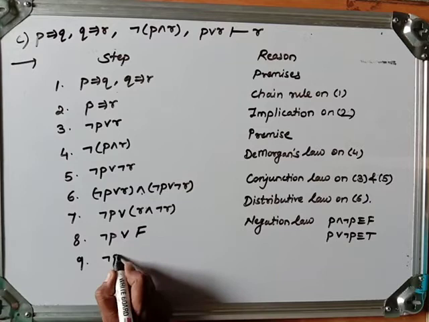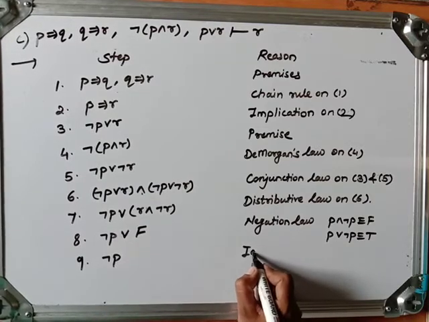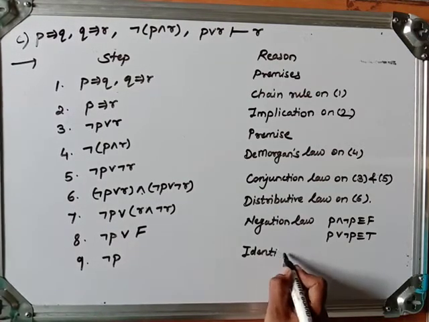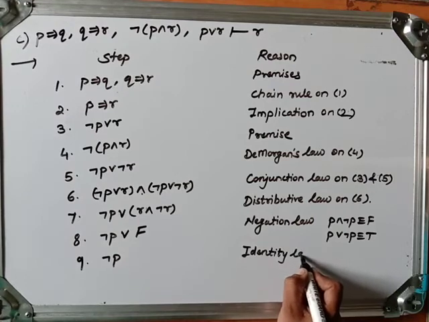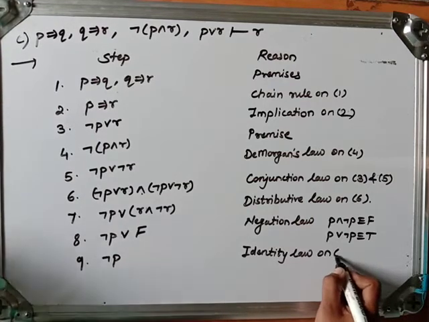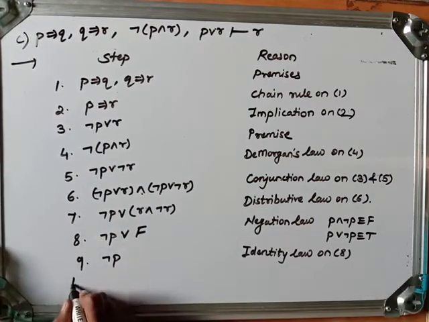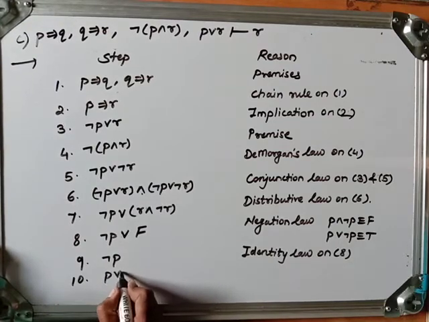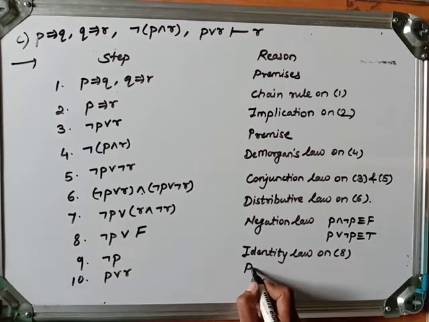Now 9th step is negation P. This is the identity law on 8. Okay. Now next one, P or R is what? Premise.